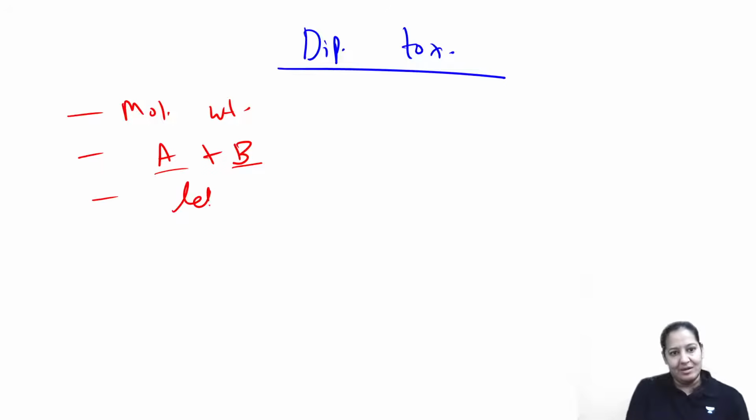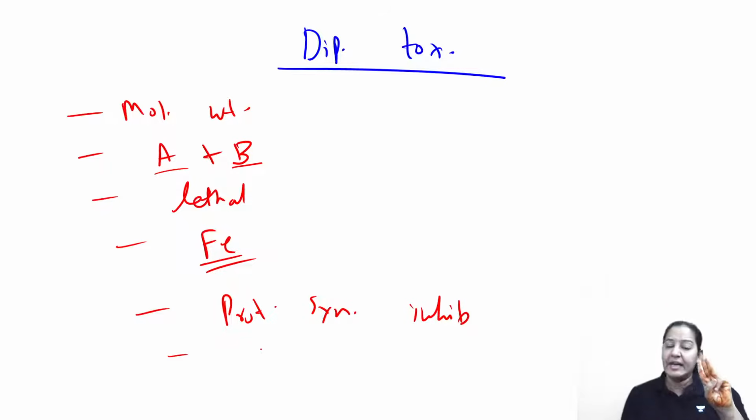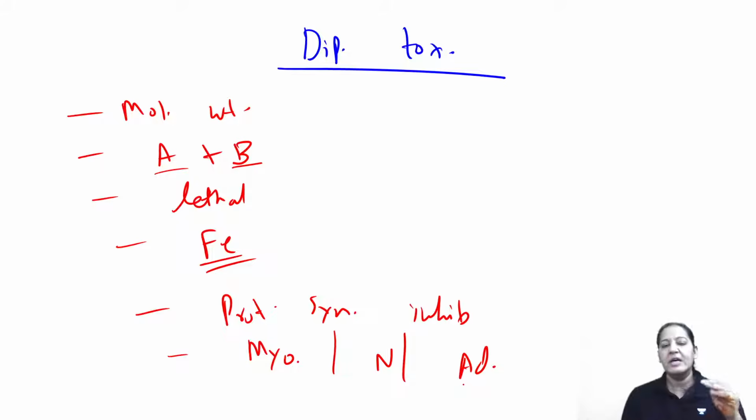It is very lethal. Even 0.0001 milligram is sufficient to kill a guinea pig. Iron is required for its synthesis. The mechanism of action is protein synthesis inhibition. You know the complete flowchart. It acts on 3 organs in the human body: the myocardium, the nerves, and the adrenal. So you have to write everything about the toxin, whatever you know.